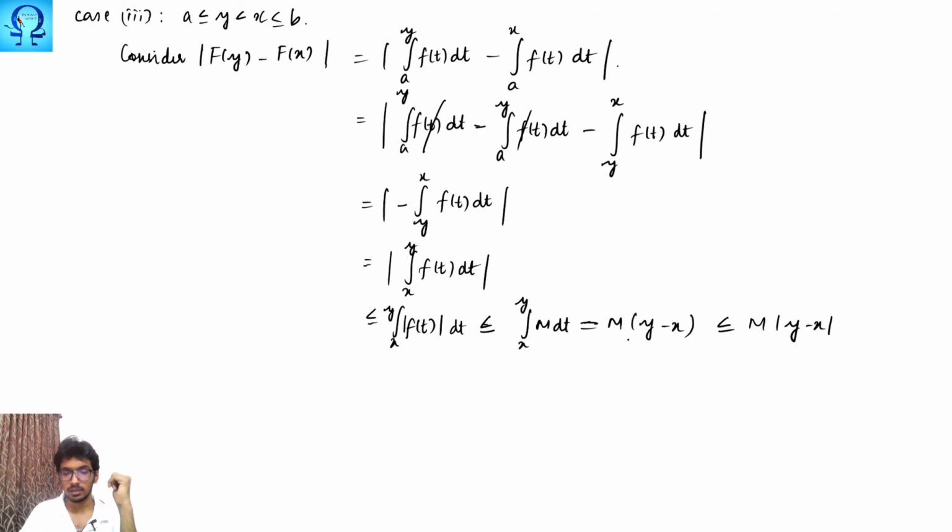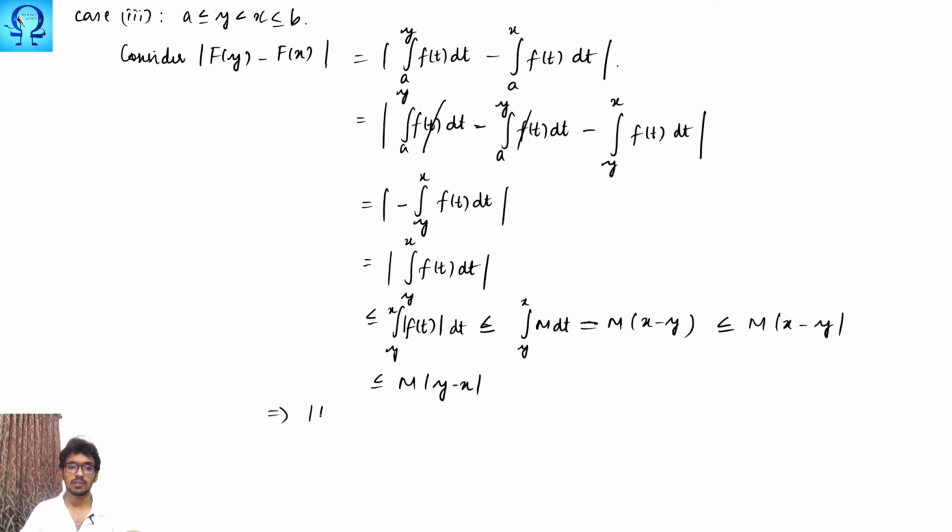Or if you don't want a negative quantity here, instead of inverting these things, you just apply the absolute value to this minus, so that you have y to x itself, and hence y to x here and y to x here, and you will have x minus y. So this may be written as the absolute value of x minus y, and using the symmetry you can write this to be m times the absolute value of x minus y.